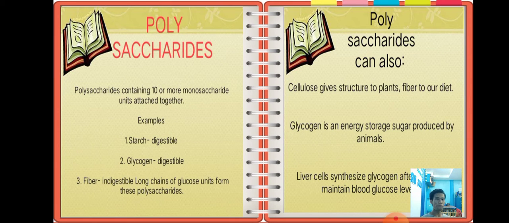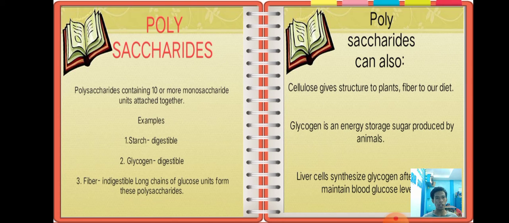The next one is polysaccharides. Polysaccharides contain 10 or more monosaccharide units attached together. Poly means many, containing 10 or more. Examples of this are starch, which is digestible, glycogen, also digestible, and fiber. These are long chains of glucose units, called polysaccharides.